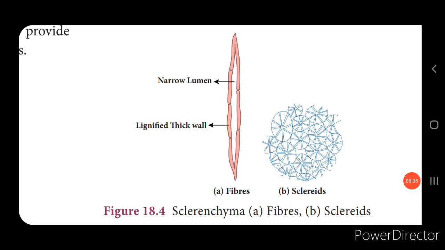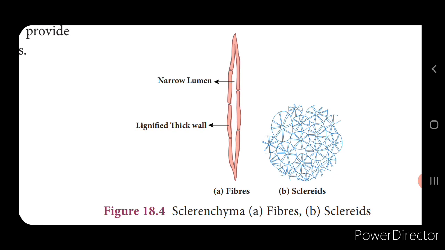Next is the sclerenchymatic tissues. Sclerenchyma consists of cells with thick walls, and these are dead cells because they do not possess the protoplast, and these are divided into the fibers and the sclerites.